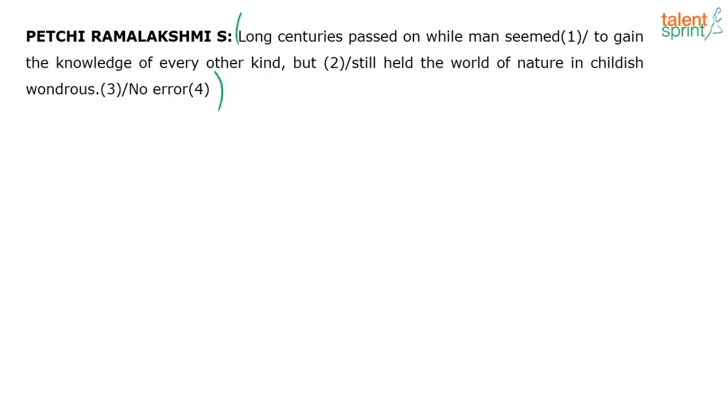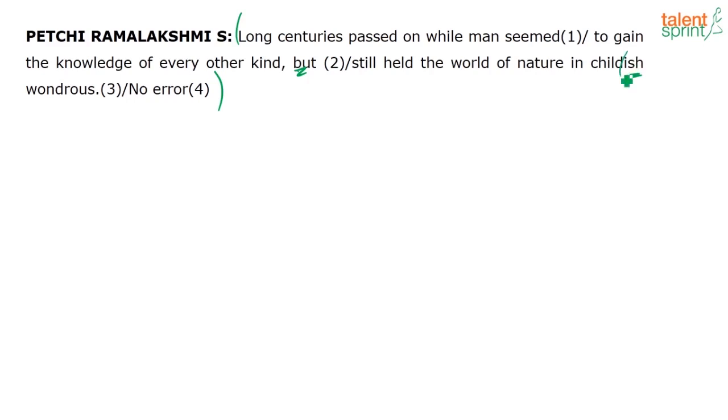So, while centuries came and went, man acquired knowledge, continued to gain knowledge. But, even though, in spite of him gaining so much knowledge, but antonym hint word, he is still, when it comes to nature, he is always viewing nature with childish wondrous. Is that correct? What is the right word that I need? Yes, Nupur. So what will I change it to?